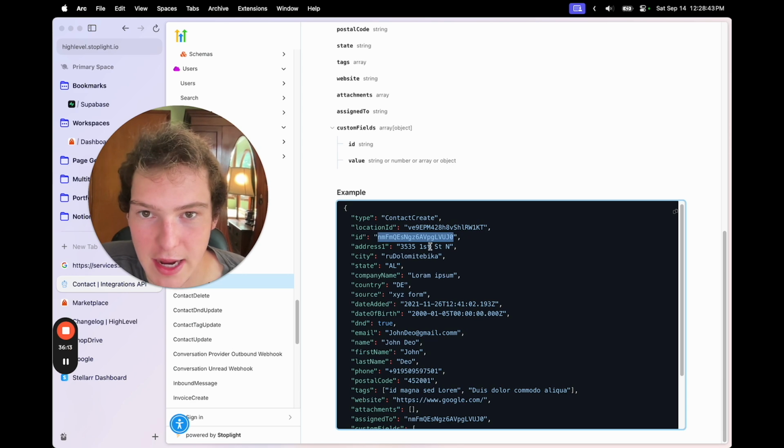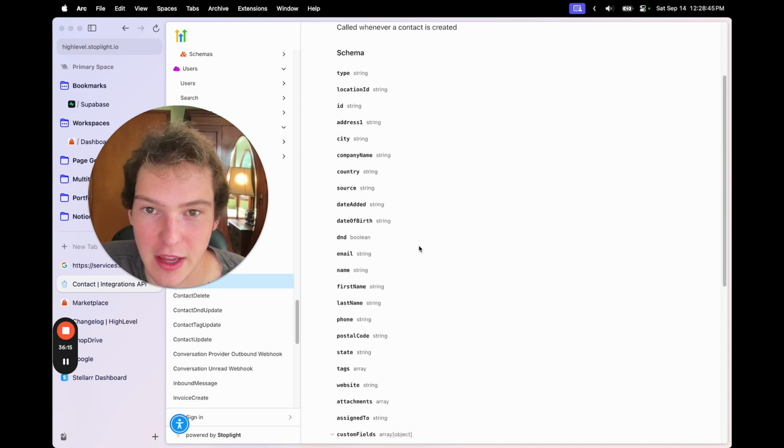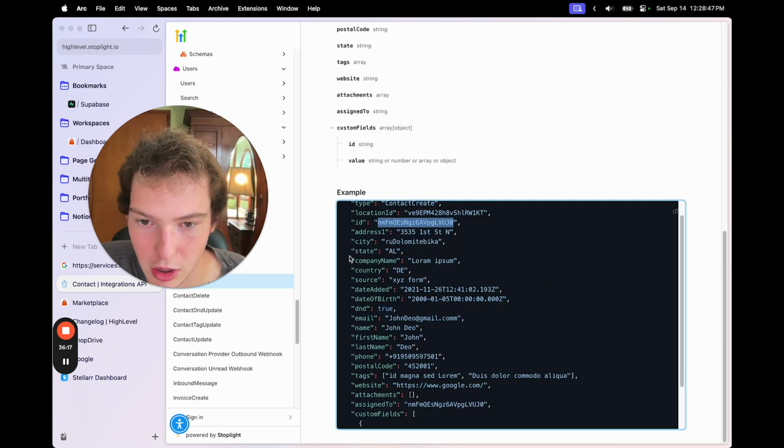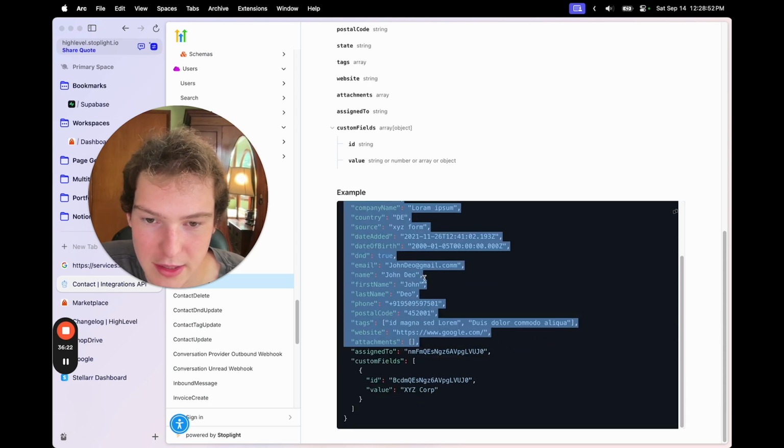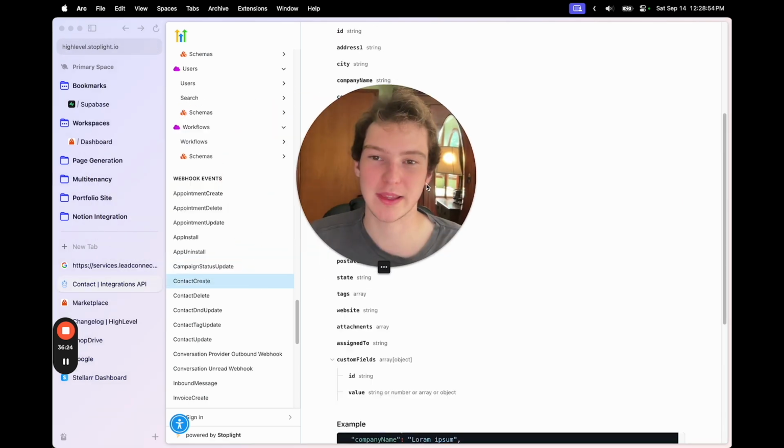This is going to be the contact ID because this is a contact event. And then it'll show you all the other information that you need, like attachments, whatever, all the contact information. And you can do with that whatever you want.